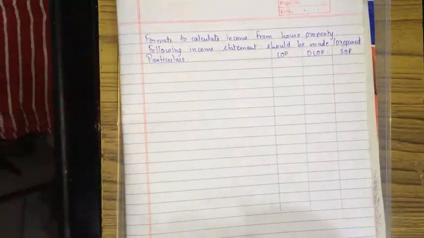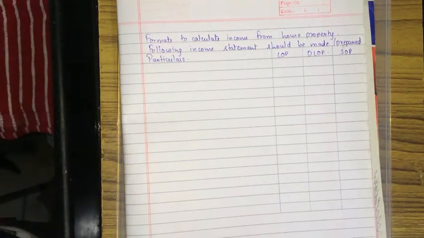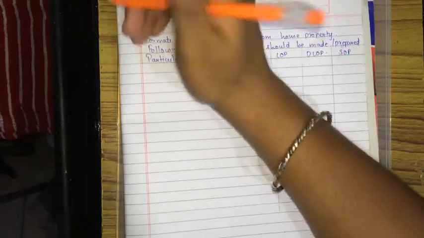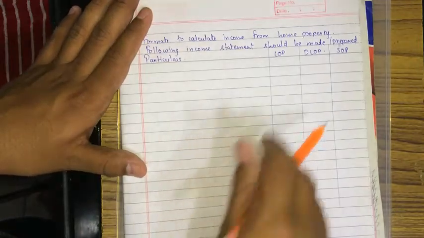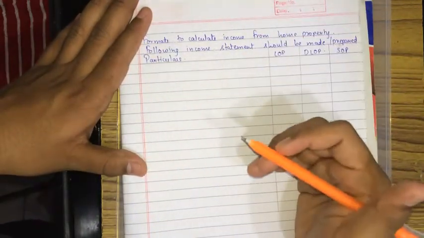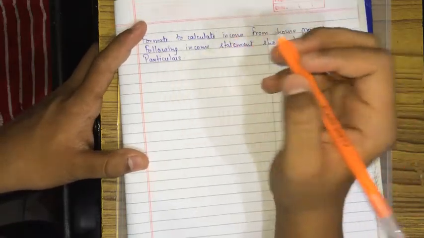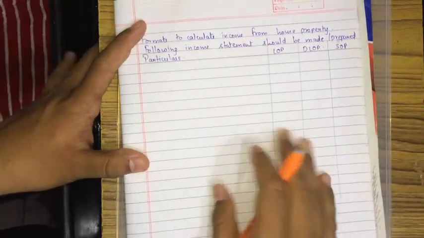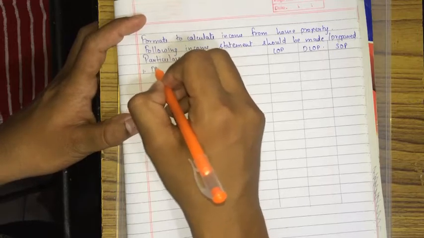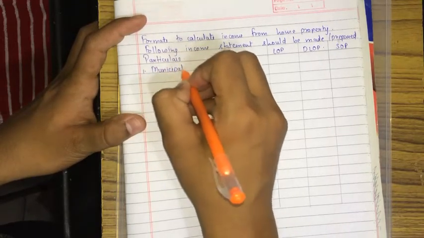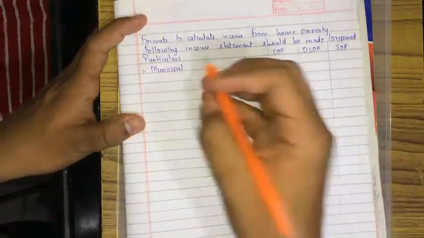So first in the question what we have to see. In the question there might be all types of rent given to you. So how to calculate it? There is a format specific for it. You have to just follow the format and the values will come automatically. The question will provide you with all the values, like if there is a municipal value, a fair rent, they'll provide the value for that. You don't need to calculate anything. I'll show you how to do it. First, municipal value. First 2-3 minutes you won't understand. As soon as I complete the format, we'll come to understand what it is and how to do.